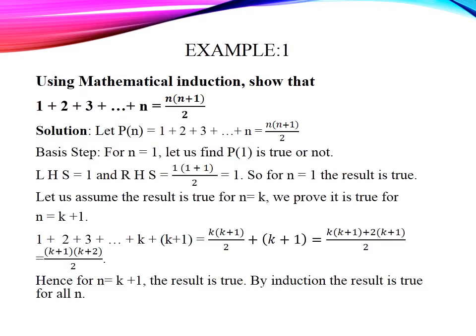Let us take P of n to be the statement that 1 plus 2 plus 3 up to n is equal to n into n plus 1 divided by 2. According to mathematical induction, we prove it in two steps. We have to check the basis step, and we have to check the inductive step.